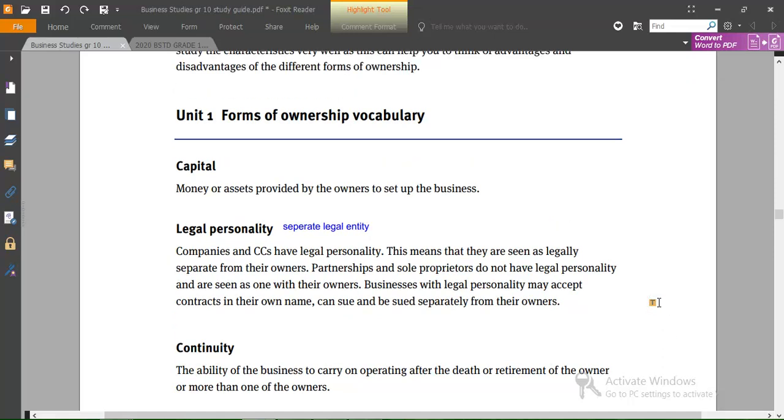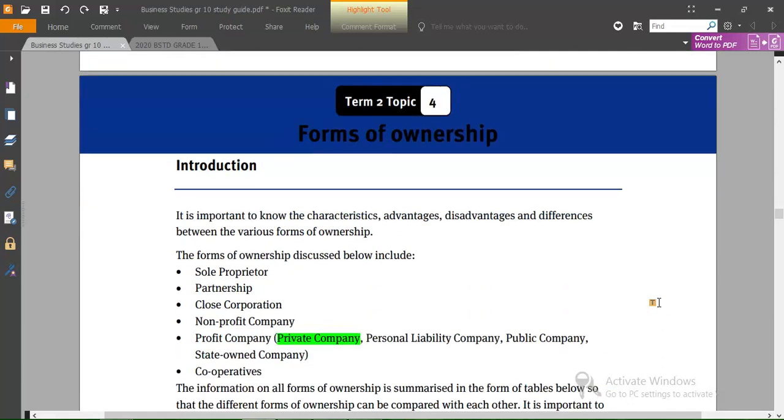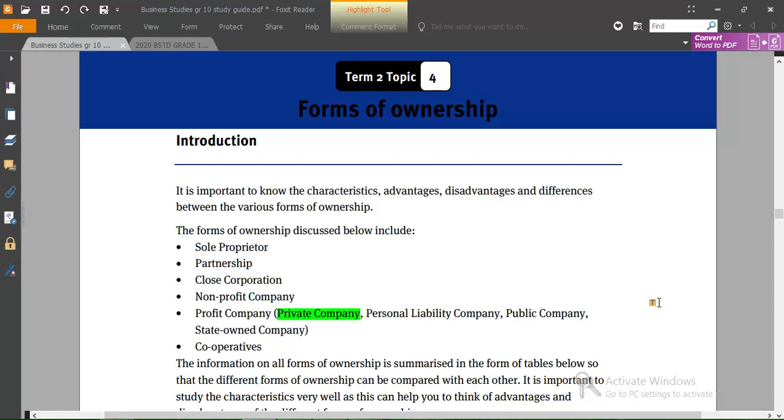We are continuing with our topic, which is forms of ownership. Previously, if you still remember, we said we have 6 forms of ownership that are sole proprietor, which means the sole trader, partnership, close corporations, non-profit companies, profit companies, and cooperatives.